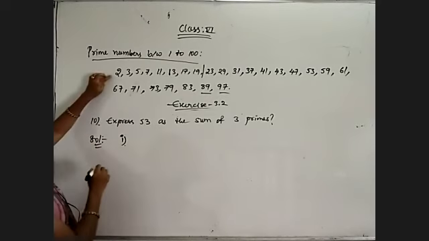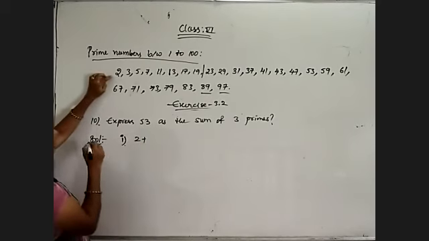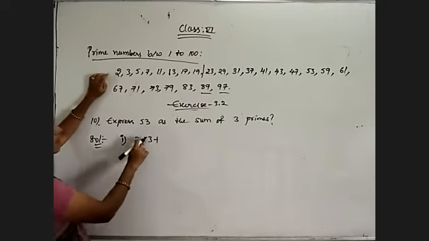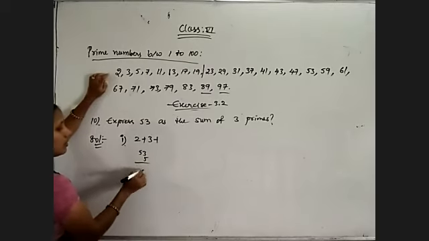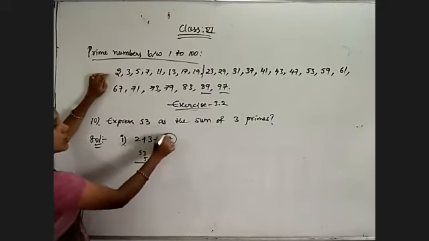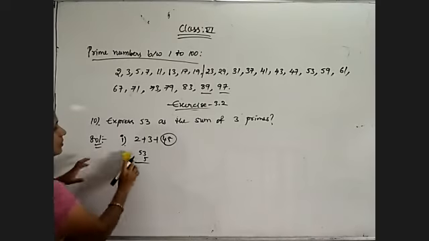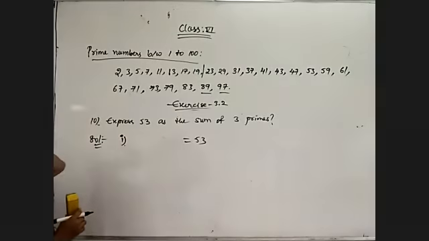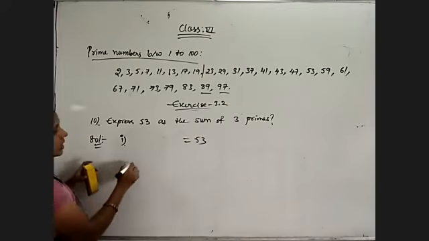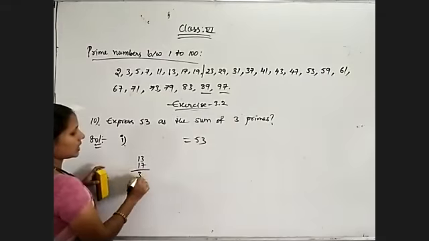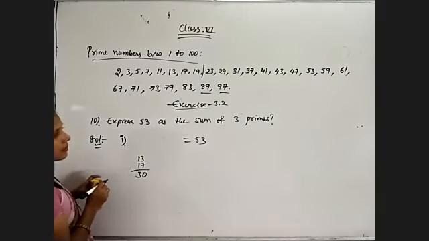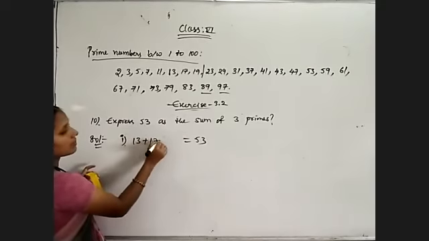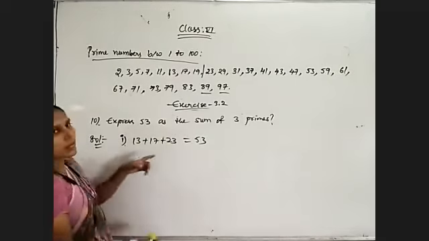An example: if I take 2 plus 3, that is 5, and 53 minus 5 is 48, which is not a prime number. So select 3 numbers whose sum is compulsorily 53. So how is it possible? 13 plus 17, how much will we get? 30. Okay, 30 plus 23 is 53, yes. 13 plus 17 plus 23, whose sum is equal to 53.